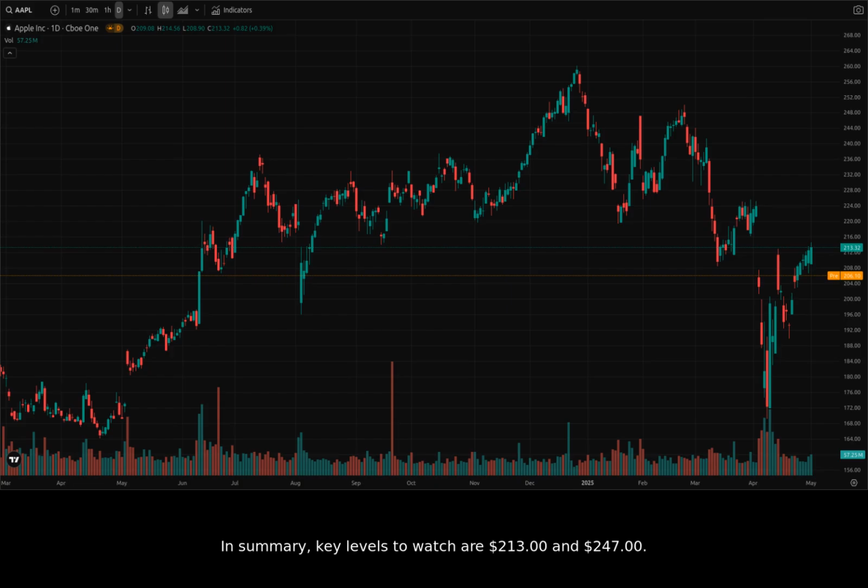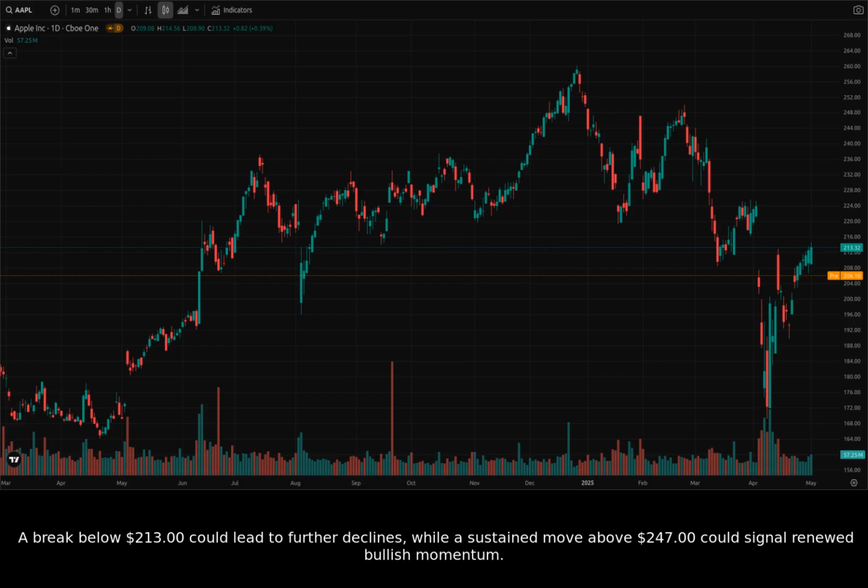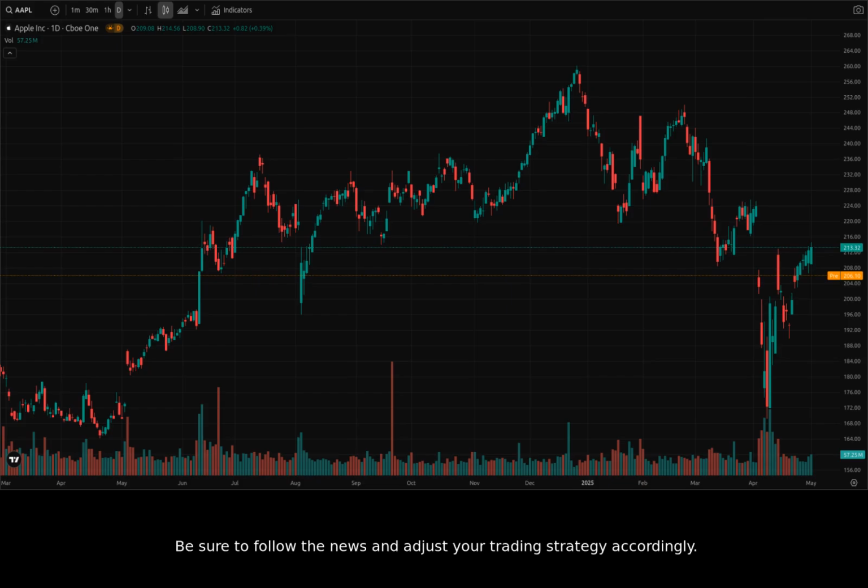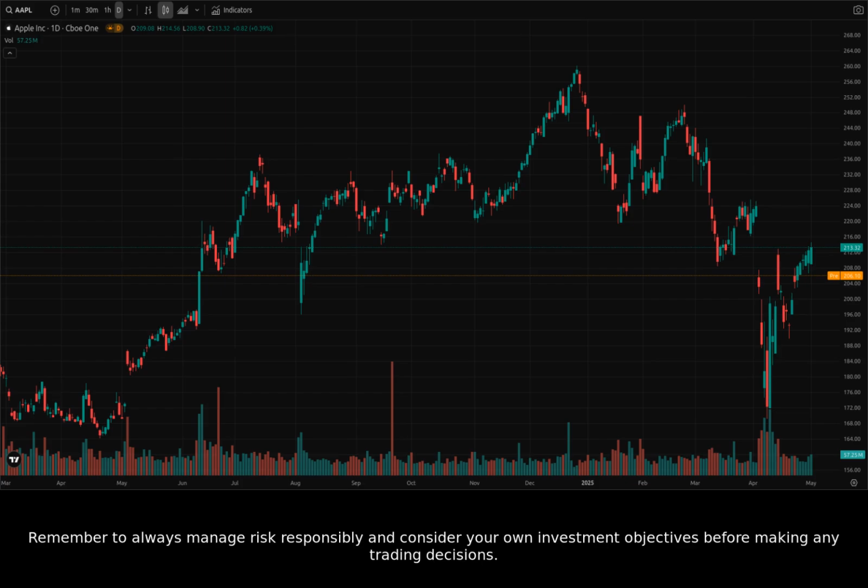In summary, key levels to watch are $213 and $247. A break below $213 could lead to further declines, while a sustained move above $247 could signal renewed bullish momentum. Be sure to follow the news and adjust your trading strategy accordingly. Remember to always manage risk responsibly and consider your own investment objectives before making any trading decisions.